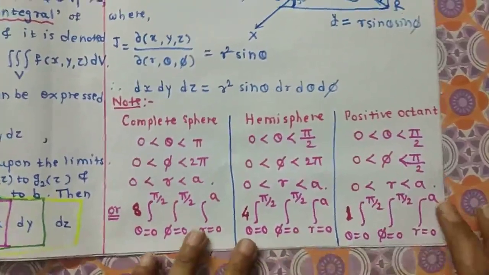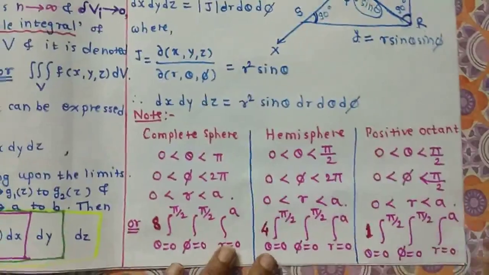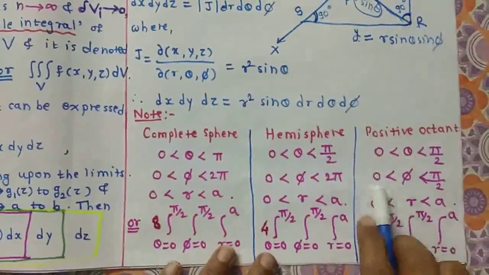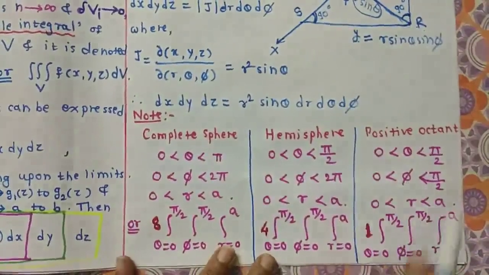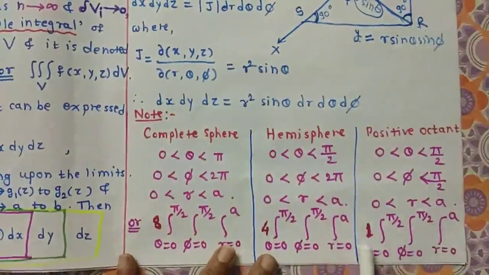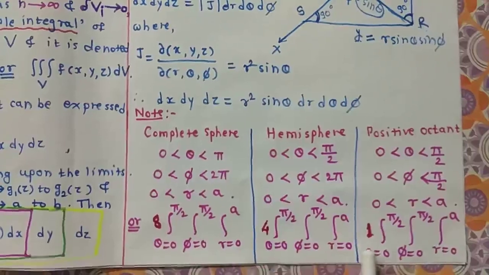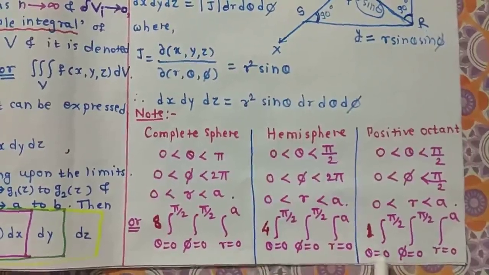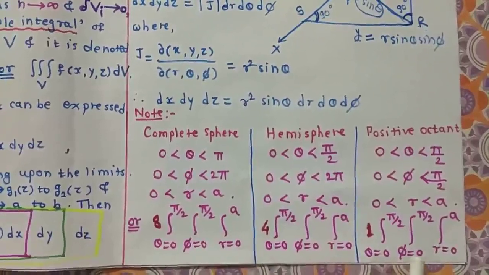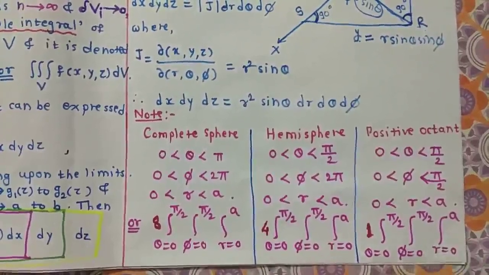And for the positive octant, both theta and phi vary from 0 to pi by 2, and r varies from 0 to the radius of the given sphere. So for the positive octant, we take integration only one time, and the limits of theta and phi are 0 to pi by 2, and r varies from 0 to a.